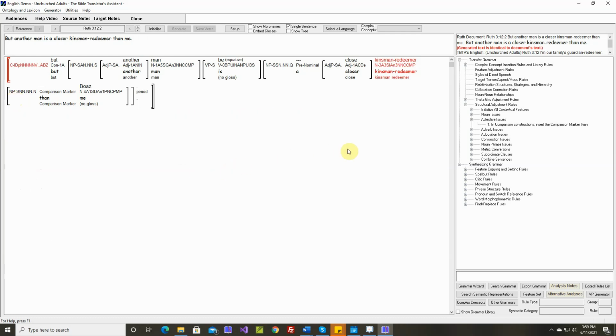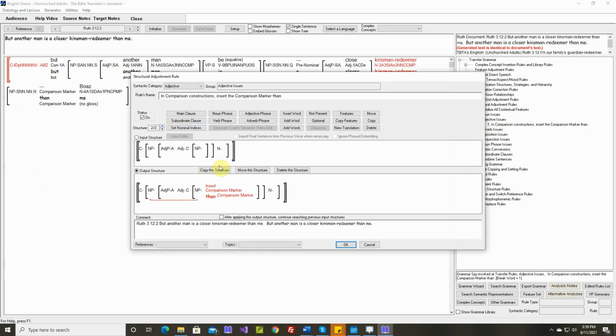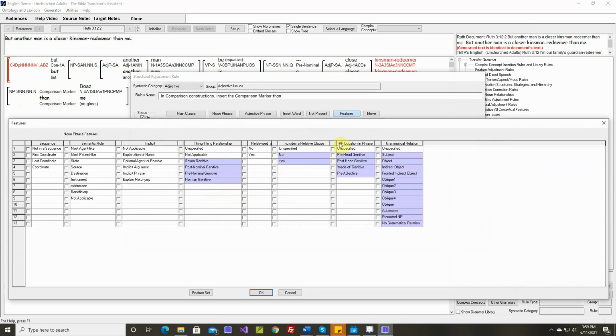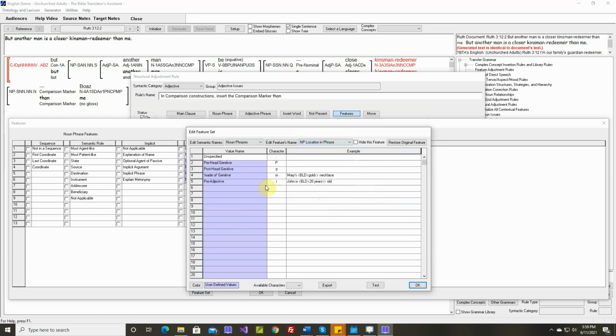So let's give this a label. Let's go back to this noun phrase and set a feature on here. We have this feature called noun phrase location in phrase. This isn't a genitive. Let's add a new value, and let's call it post-nominal.